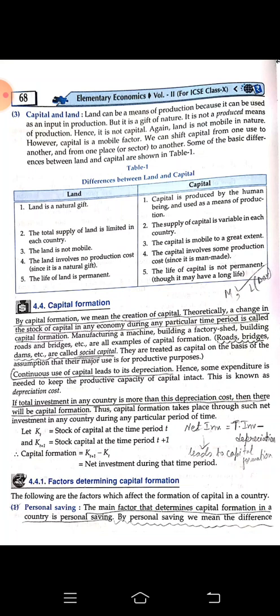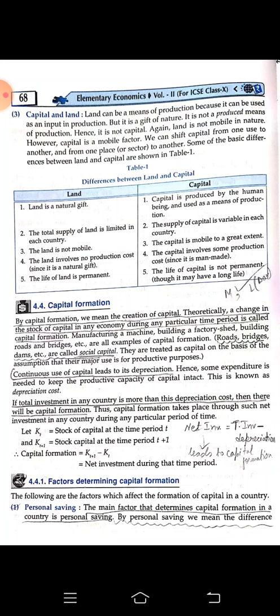Continuous use of capital leads to its depreciation. What is the meaning of depreciation? Depreciation means we are continuously using the capital, for that the capital is getting worn out. Suppose we are continuously using a machine. After a certain point of time you will find that the machine's few parts have got worn out. We need to change few parts, or even the machine can entirely get damaged and we have to replace the machine. So that is depreciation.